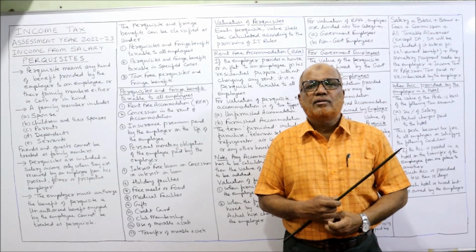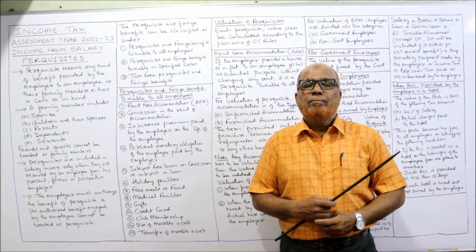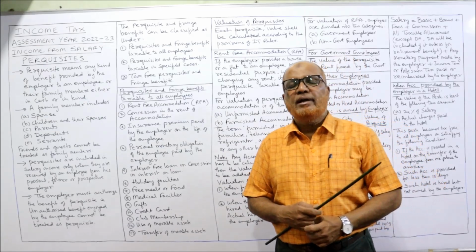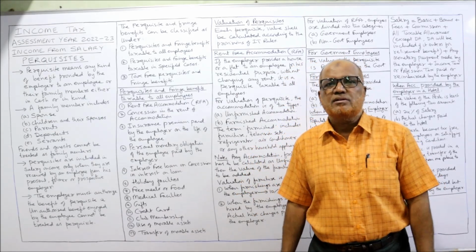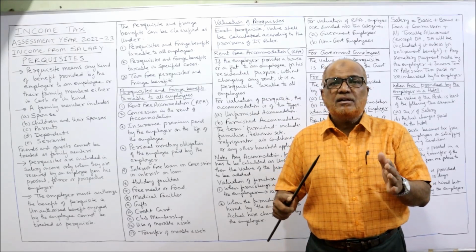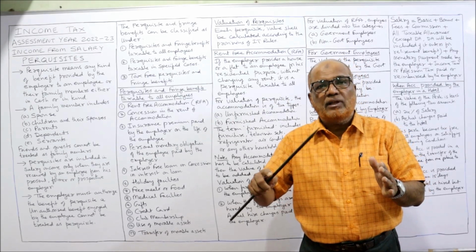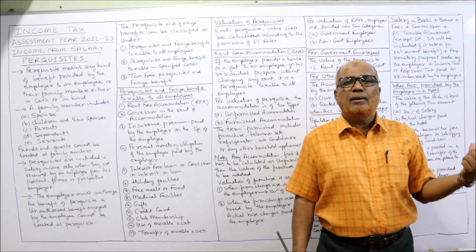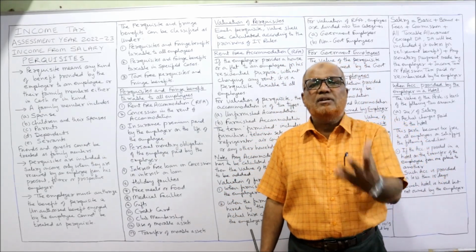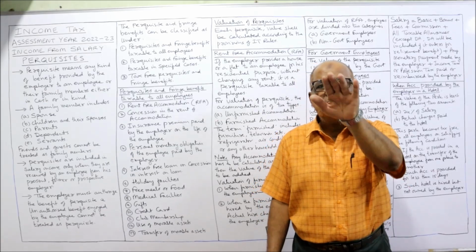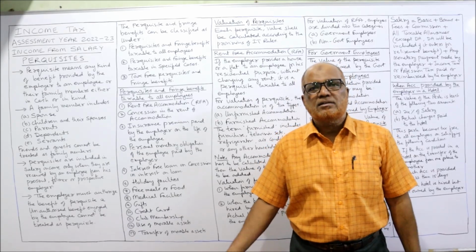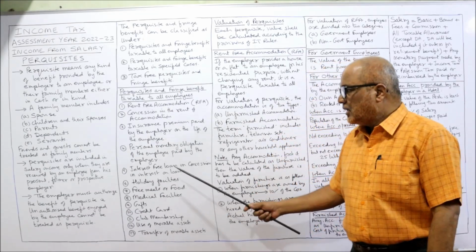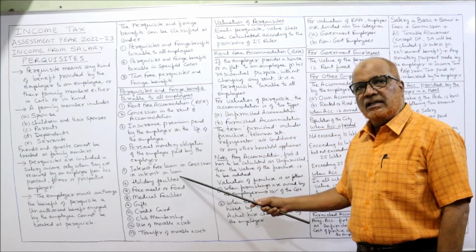Concession in the interest. Suppose sometimes if the person has taken a loan from bank, the banker will charge interest at 15%. The 15% interest has to be paid if the loan is taken from bank. But the same loan will be provided by the employer at only 5% interest. This is called concession in the interest rate. That is also a benefit to the employee. It is taxable perquisite. The next one is holiday facilities.